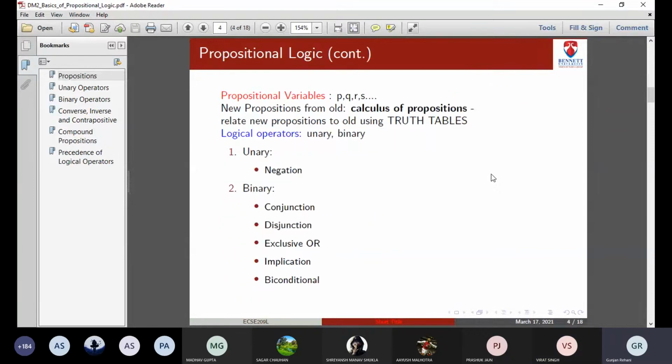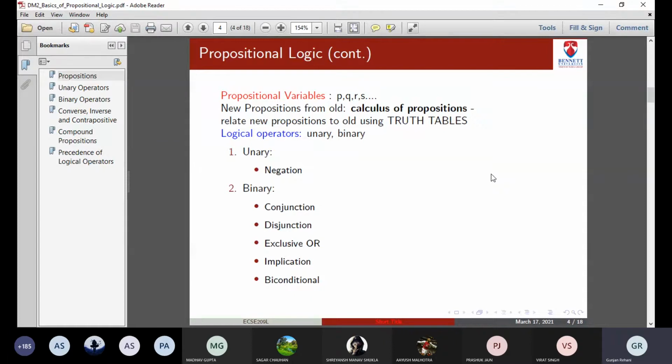We call it a propositional variable, right? And we can also derive new propositions from older ones. So once you have one proposition, using that you can derive new propositions, which will again be either true or false, right? This we call the calculus of propositions, that is deriving new propositions from old ones. And we can also relate the new propositions to the previous ones using truth tables, right?